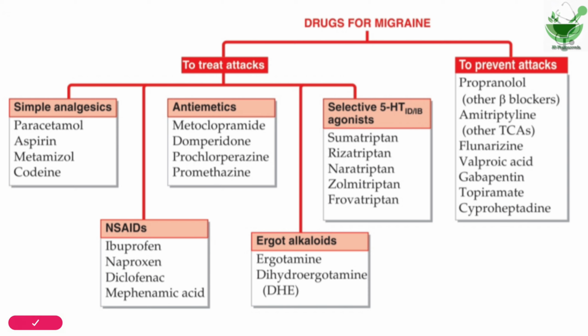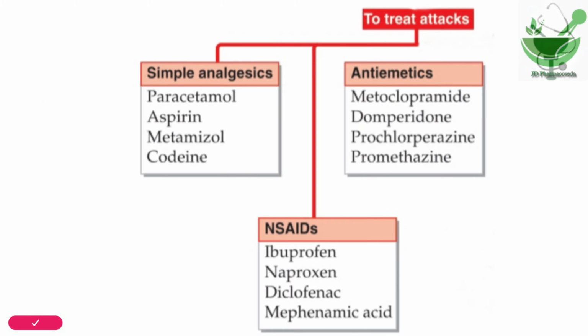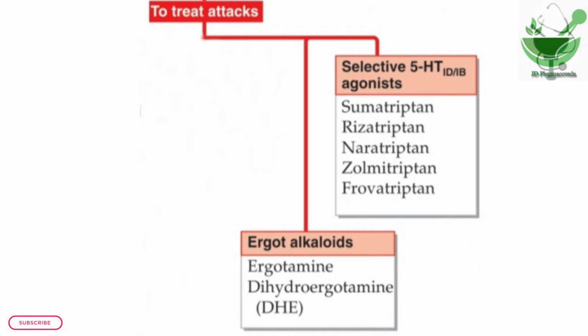So the first category is to treat attacks. First, simple analgesic drugs like paracetamol, aspirin, metamizole and codeine. The next category is non-steroidal anti-inflammatory drugs like ibuprofen, naproxen, diclofenac and mefenamic acid. Then the antiemetic drugs are metoclopramide, domperidone, prochlorperazine, promethazine. Then the next category is ergot alkaloids. The drugs are ergotamine,